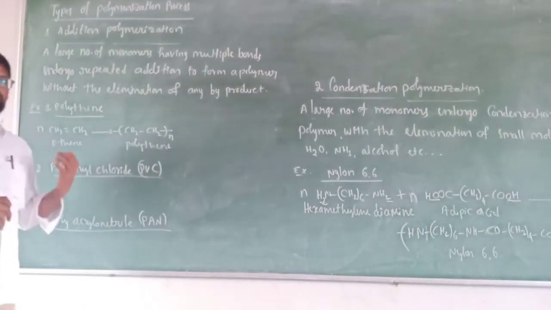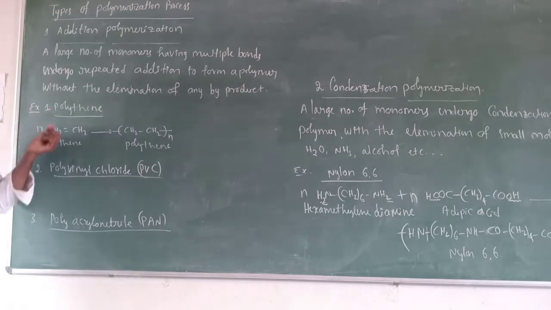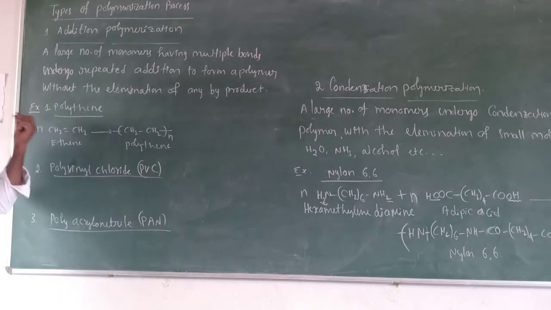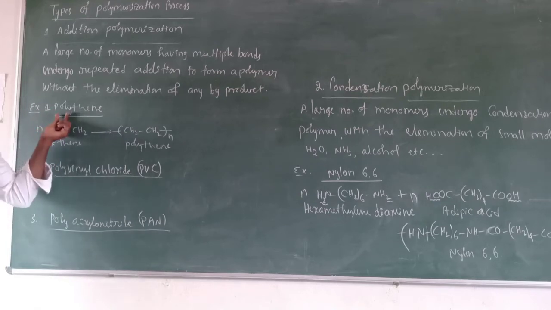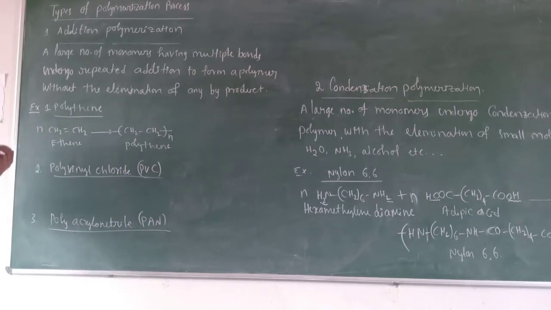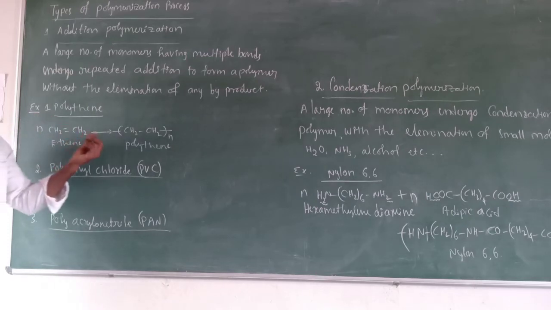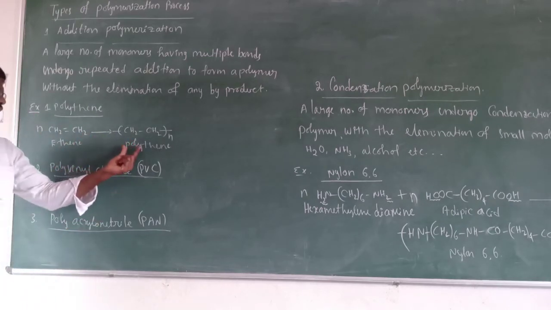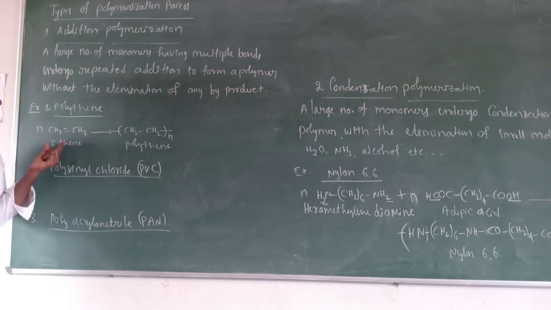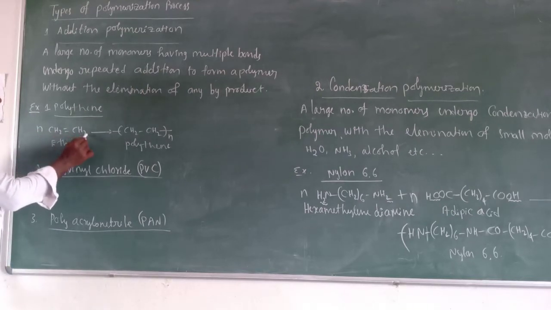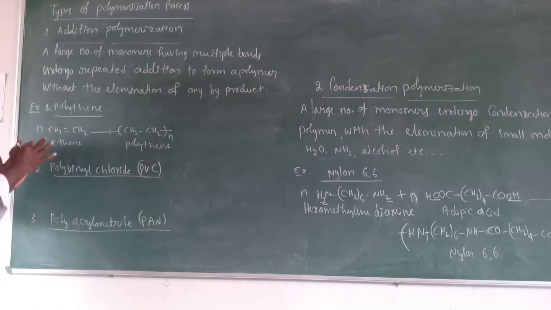Let's discuss with some examples. So one of the simplest examples of addition polymerization is formation of polythene. I have already explained you how polythene is formed. Polythene is formed from the monomers of ethene. Here a large number of ethene molecules, that is CH2=CH2 molecules, undergo addition to form polythene. Let me explain a little in detail the formation of the polythene.